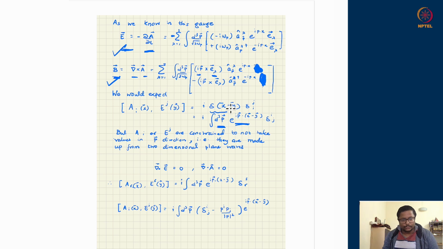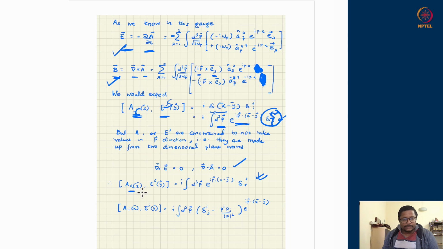That is not true for our case, because the direction of P should be suppressed. It is a plane wave only in the plane orthogonal to the direction of propagation. That means divergence of E and divergence of A should be 0. That has to be enforced. So that means for components I and J, it cannot take all three components. Whatever is appearing over here should rather be R and S, and that should be delta RS here. So this should be the structure.